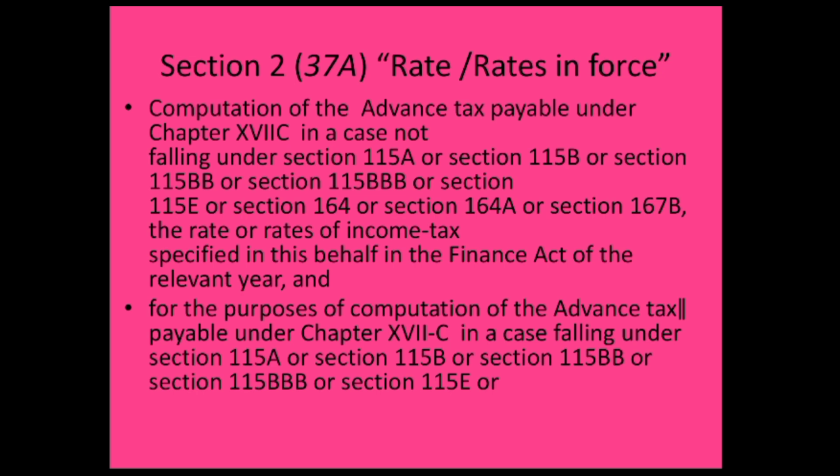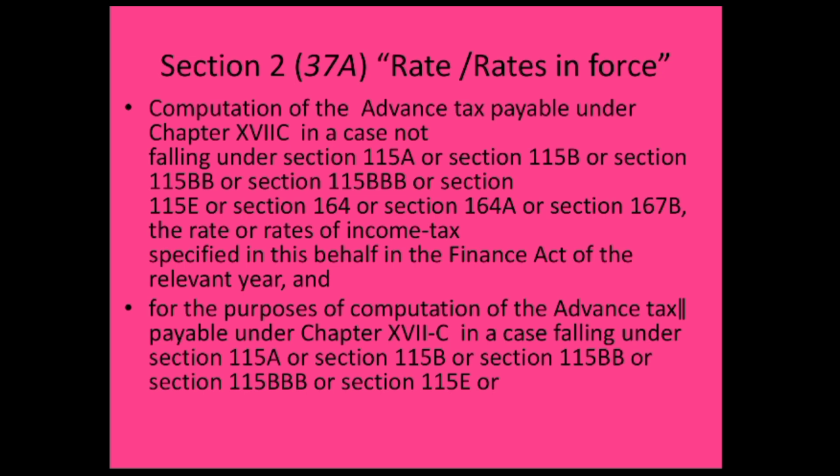On those incomes, tax shall be levied at 30 percent, in a case not falling under section 115B, where section 115B relates to tax on profits and gains of life insurance business, where the total income of an assessee includes any profits and gains from life insurance business. The income tax payable shall be the aggregate of the amount of income tax chargeable calculated on the amount of profits and gains of the life insurance business included in the total income at the rate of 12.5 percent.